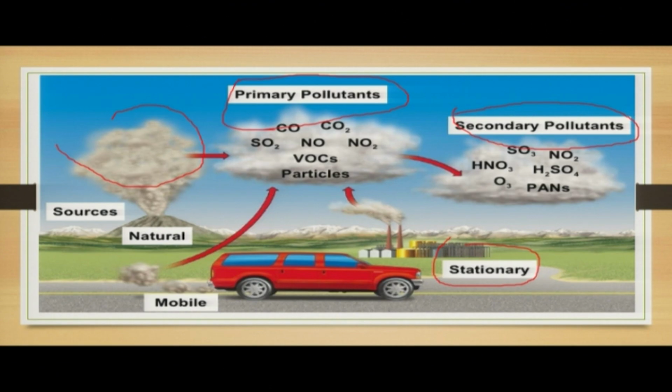How do they differ? That's how we can categorize the sources of air pollution. In general, we have primary and secondary, but all these can be natural, mobile, or stationary, as we have mentioned earlier.